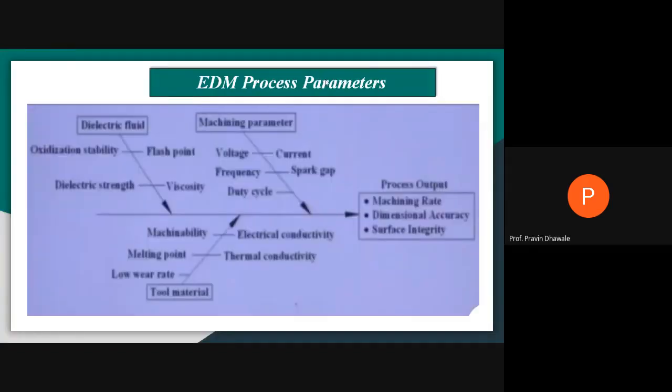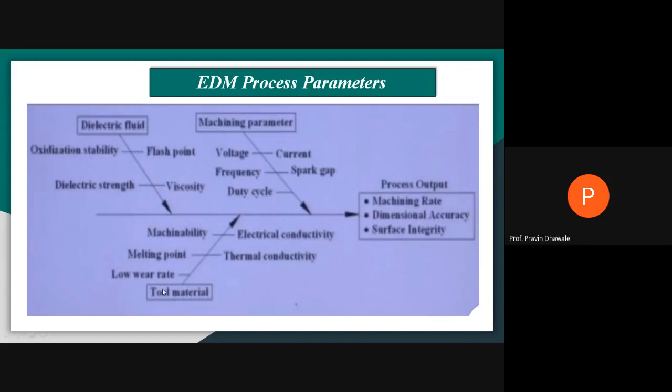As far as EDM process parameters or parametric analysis is concerned, there are certain input parameters that have an effect on output parameters. Which are the input parameters? As we discussed, dielectric fluid, where you have to consider oxidation stability, dielectric strength, viscosity, and flash point. If you are considering tool material, you have to select any one parameter out of this.